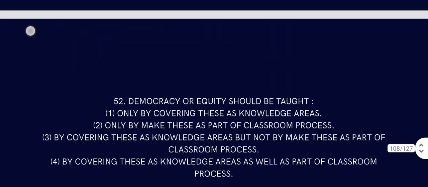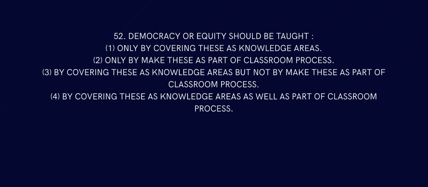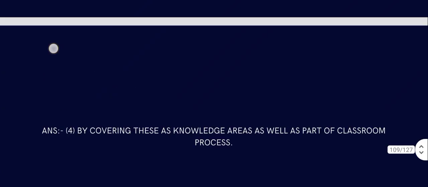Question 52. Democracy or equity should be taught only by covering these as knowledge areas, only by making them a part of classroom process, but not by covering these knowledge areas alone. Covering these knowledge areas as well as making them part of the classroom process is the only correct one. So the answer is 4.